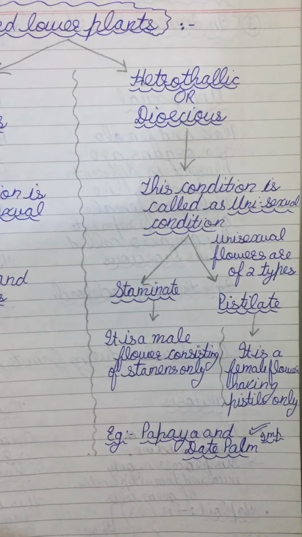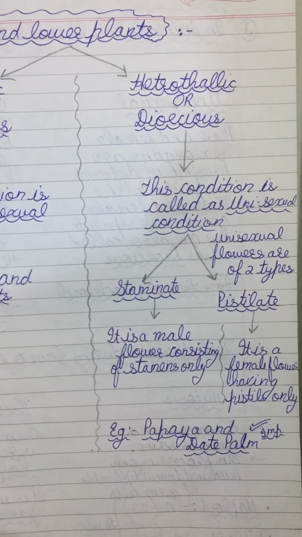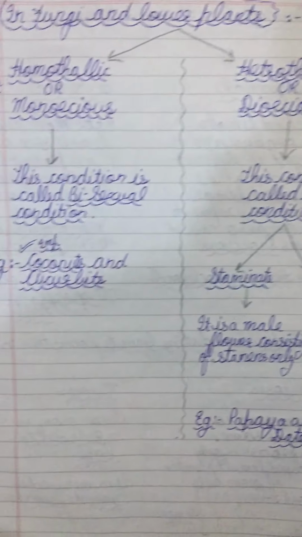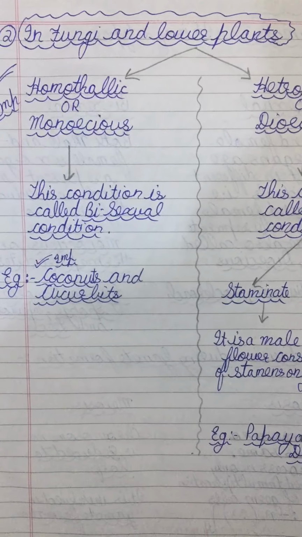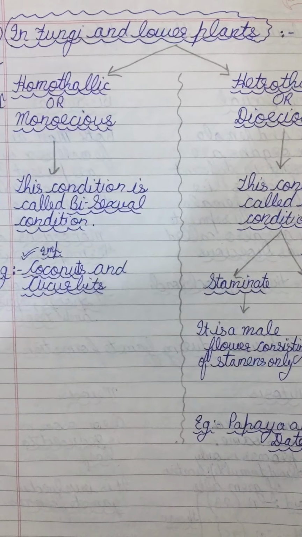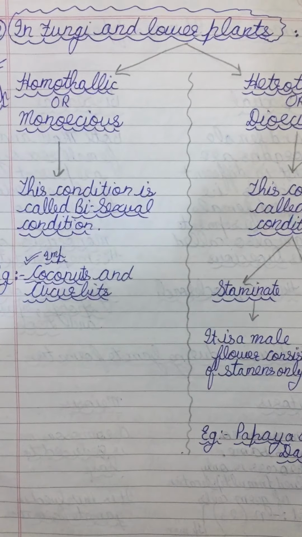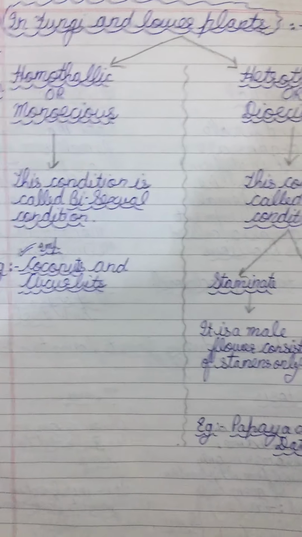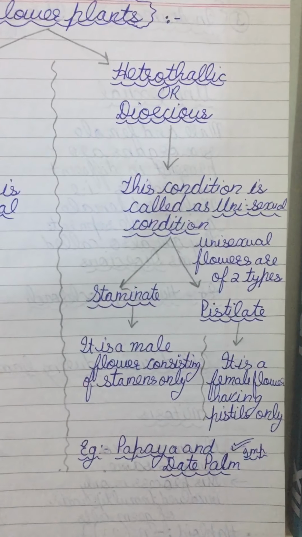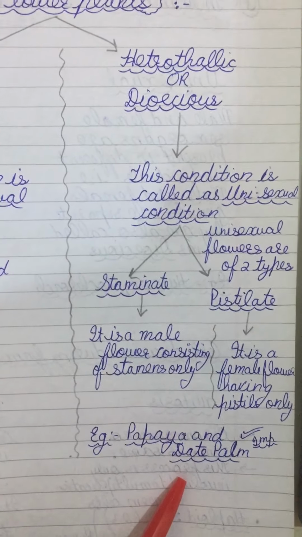And heterothallic means they are present on different thalli. So now let us talk about examples. The examples of bisexual condition, that is monoecious condition, include coconut and cucurbits, but the dioecious condition includes papaya and date palm.